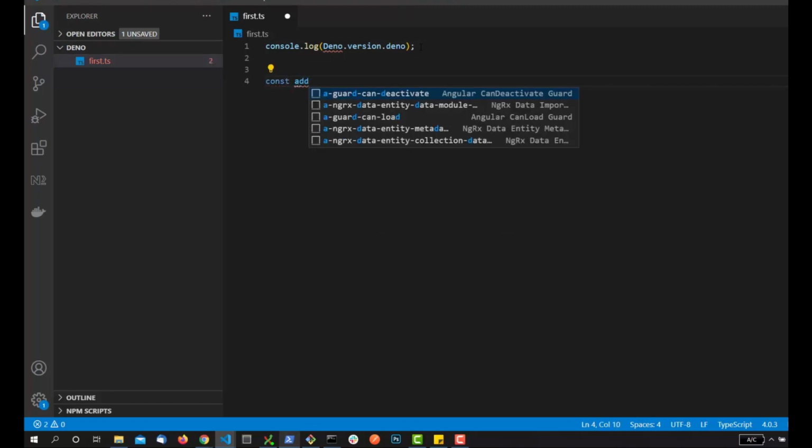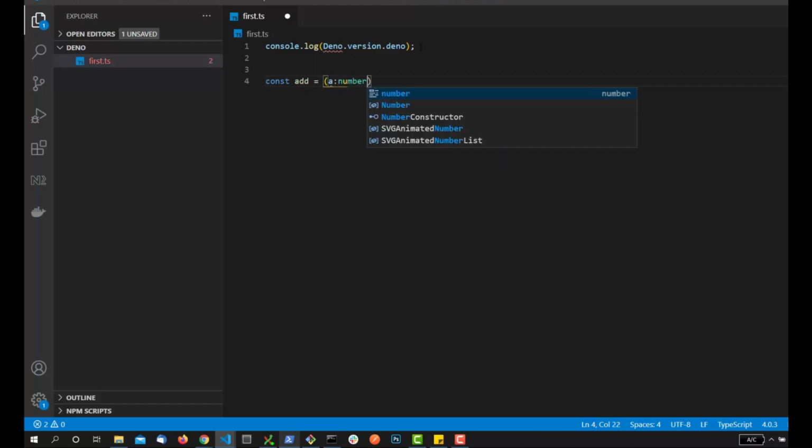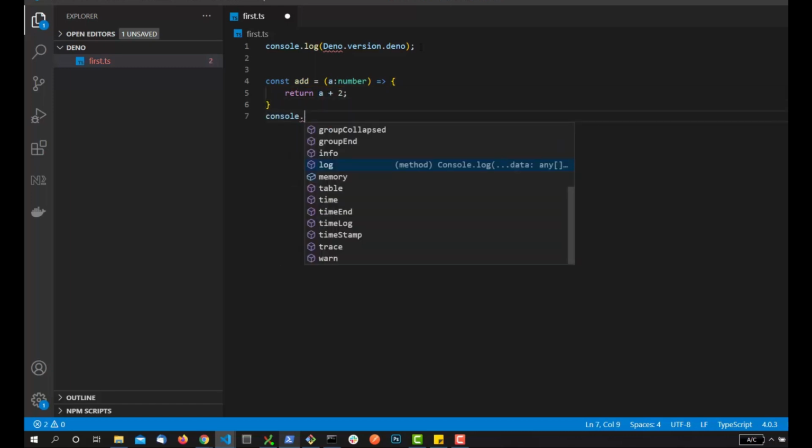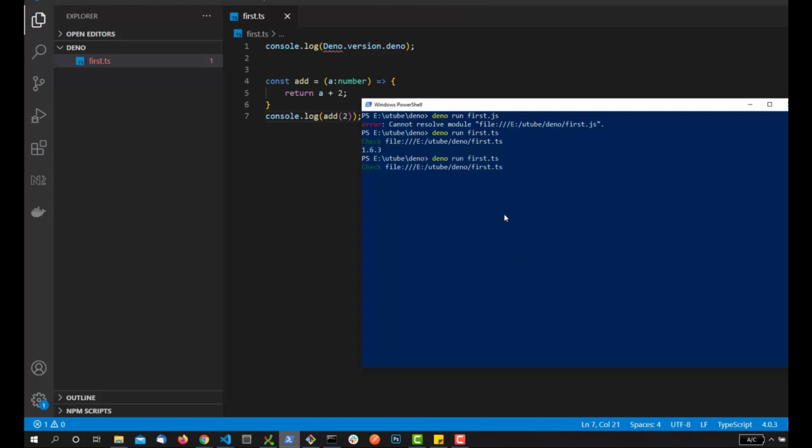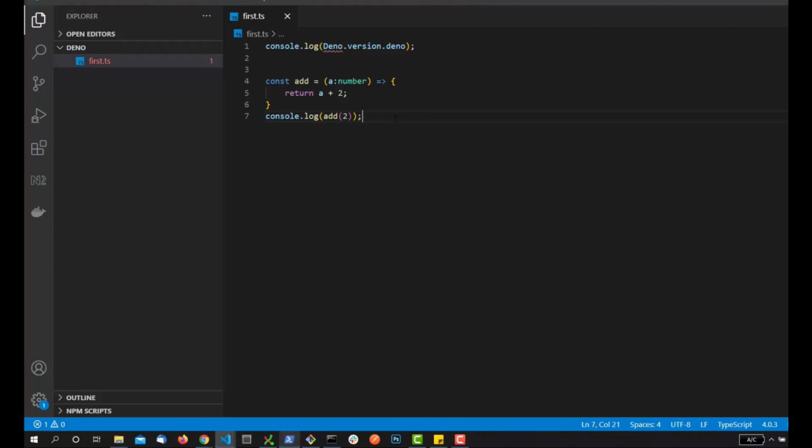So let's say const add and a number, right? And I can return a with the addition of 2, and let's call it: console.log add, and let's pass 2, right? You can see that I have used this data type for this a. It means that I'm using TypeScript, right? This is just to let you guys know that everything works over here just like it was working in Node. So I'm going to be running this file again, and you can see it has printed 4. So this is pretty straightforward.